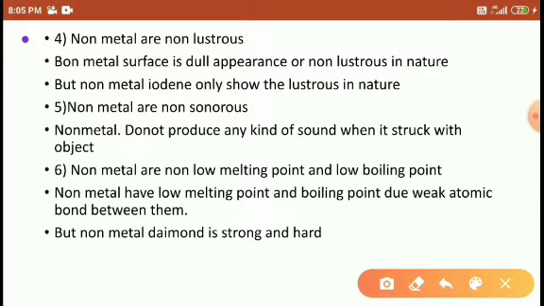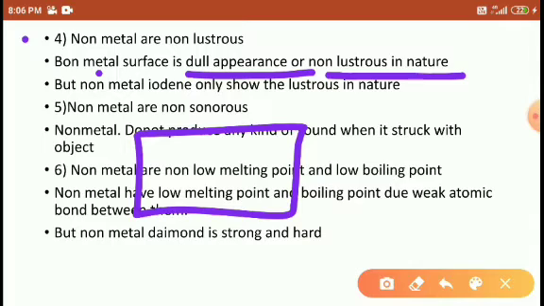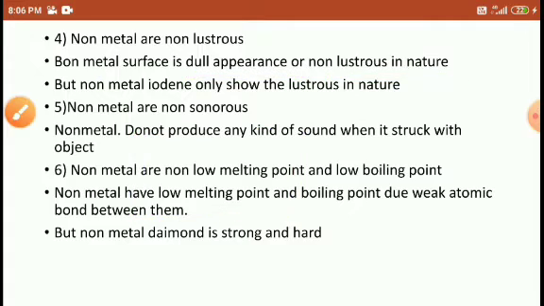Non-metals are non-lustrous in nature. The non-metal surface has a dull appearance, or is non-lustrous in nature. When you rub non-metals with aqua regia, or petrol, or any petroleum product, what happens, students? It cannot exhibit shining. It cannot exhibit shining, because this is its nature.